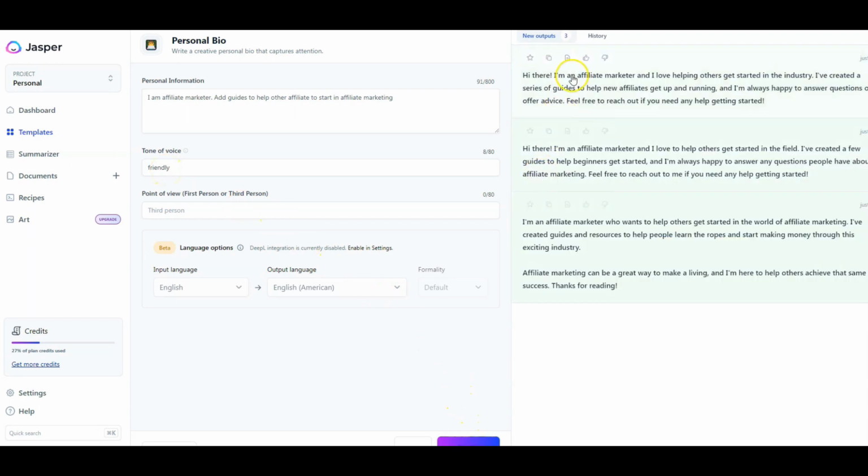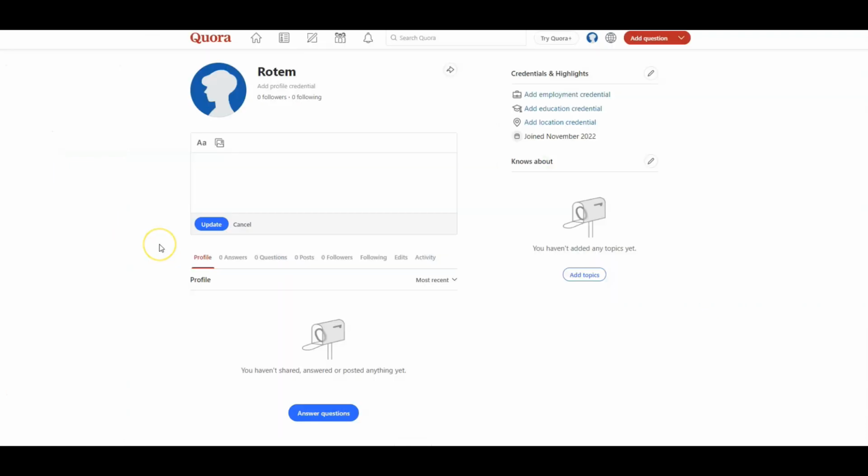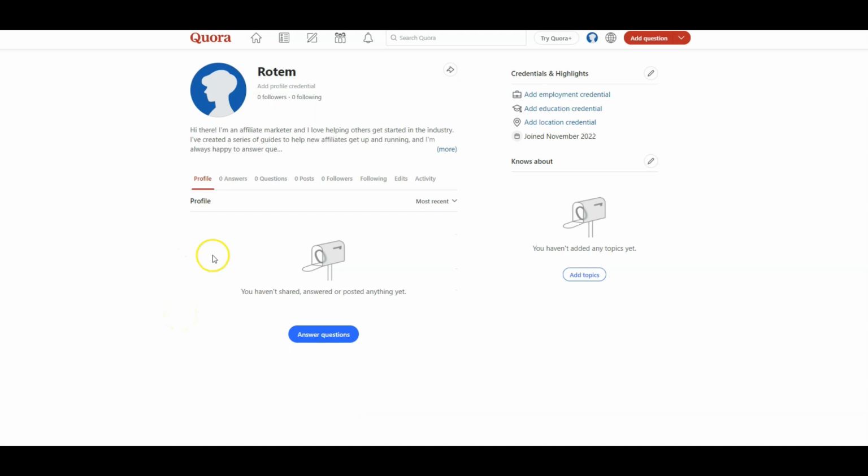You see that Jasper wrote us 3 options. I will copy the first one, paste it on Quora, and click on update. When we have a website, we will add it to the text.